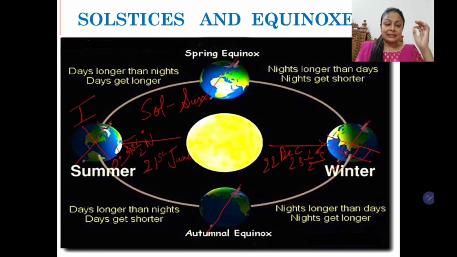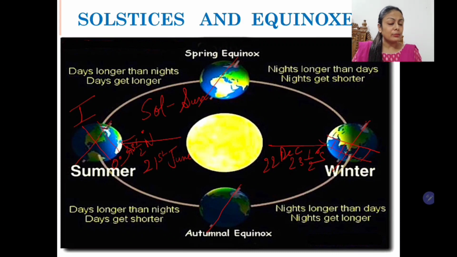So children, 22nd December will be the longest day in the southern hemisphere, and for the northern hemisphere we call it the winter solstice. So 22nd December is the shortest day in the northern hemisphere, and as we live in the northern hemisphere, we know that December is a winter month and the days are very short and nights are long.